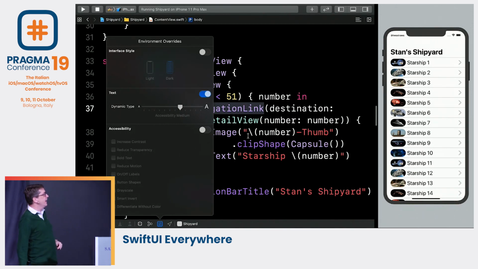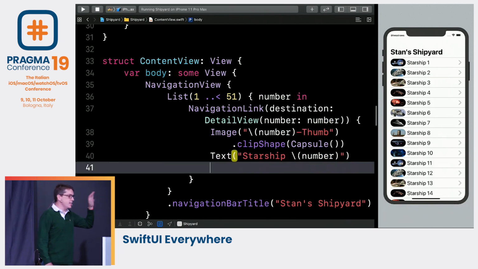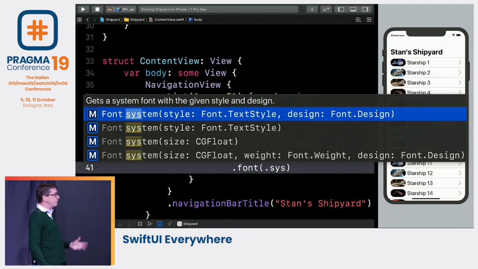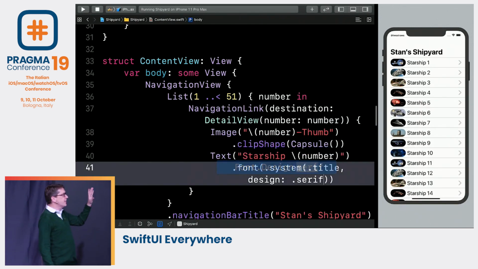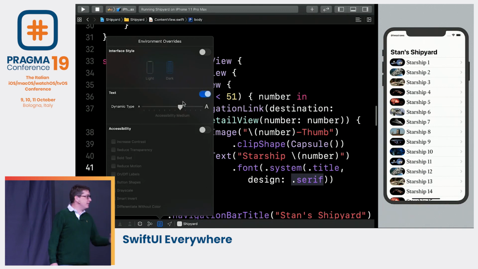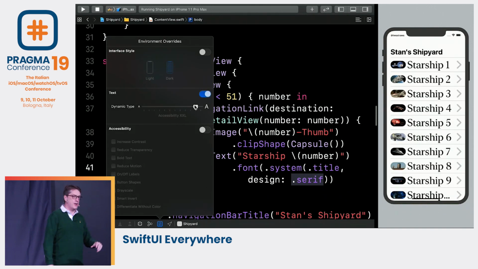And it also looks great if I customize that font a little bit. I could say, I want a Starship number, yes, but I want a slightly nicer font. I'm going to have a font using the system font. Again, I'll give this thing title, but I'll ask for a serif font, little edges on the font. And it snaps in like that. And again, that respects dynamic type. It looks beautiful. Turn it on, drag it around, things scale up and scale down. Amazing. SwiftUI, hurrah. Love it.